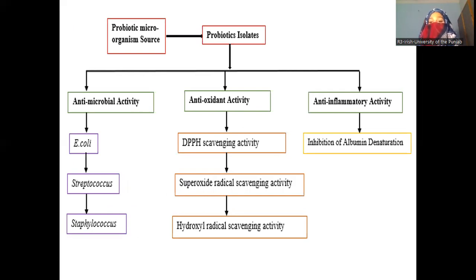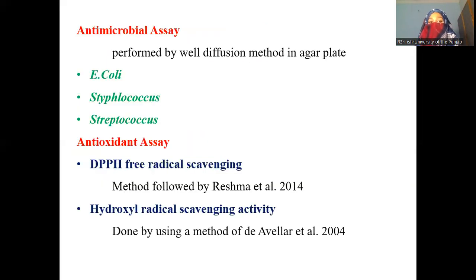activities, some pharmacognostic activities: antimicrobial activity, antioxidant activity, anti-inflammatory activity. Antimicrobial activity is done by the well diffusion method in agar plate. It is done against three microbes such as E. coli, Streptococcus. Antioxidant assay or antioxidant activity, we did three assays to see whether the lactobacillus